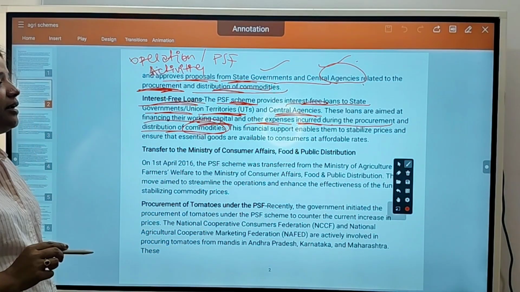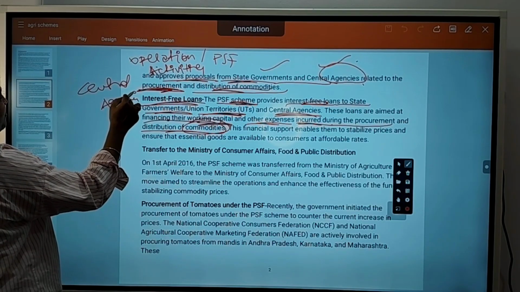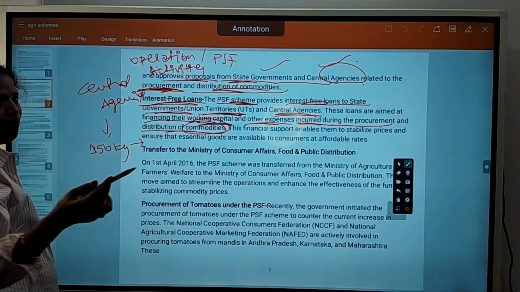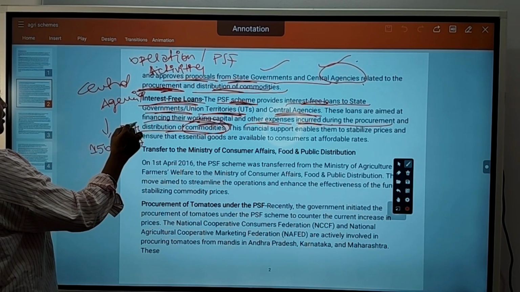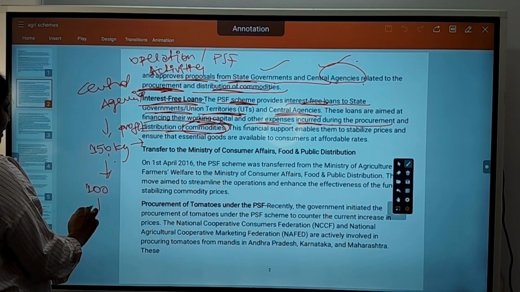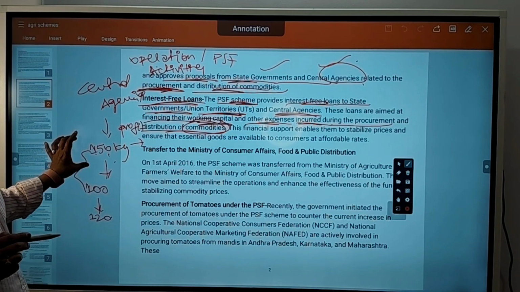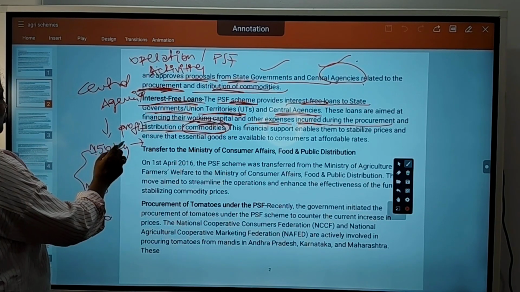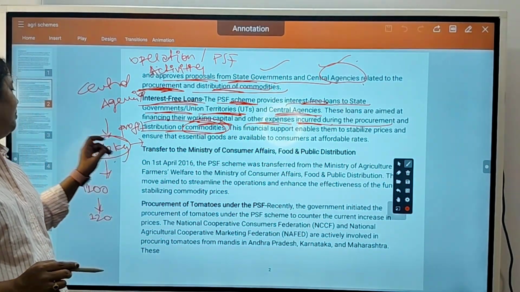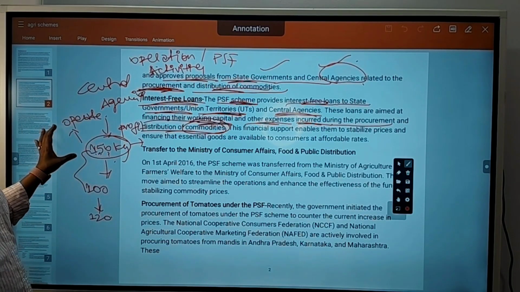So, suppose central agencies are there. When there is a price rise in tomato, they could sell at 150 rupees per kg and earn some profit margin. But if they buy at 100 rupees and sell to consumers at 120, they are directly losing 50 rupees per kg. To cover this loss, the government will provide interest-free loans to them to operate well despite the losses. Like this they operate.